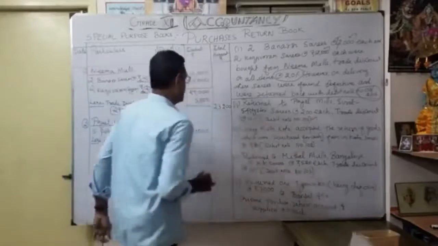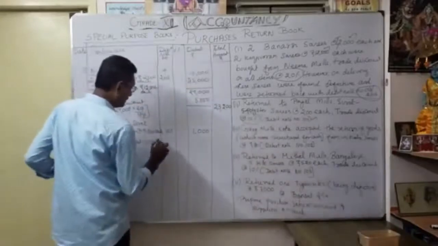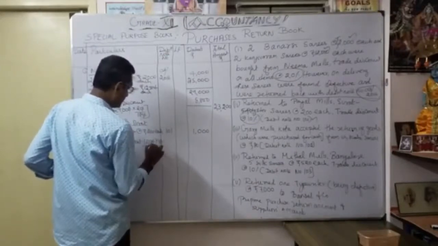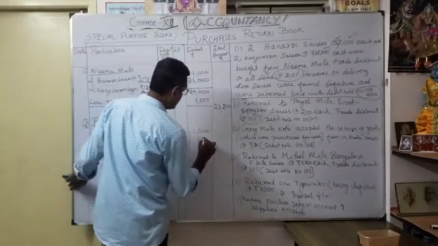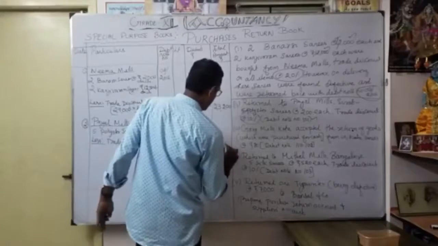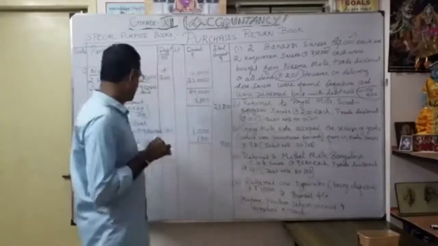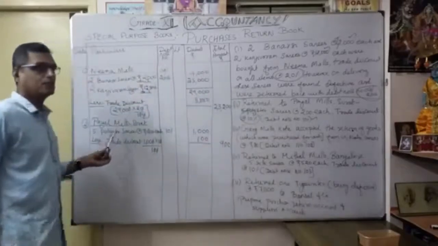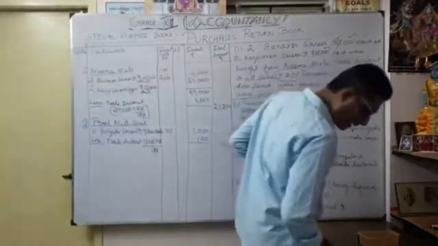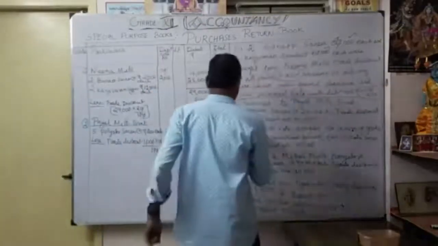10%. Okay, so the 10% earlier we enjoyed, now in the same manner we want to work out. So 100 rupees are going to be deducted as a trade discount. So outer column how much? Only 900 worth of polyester sarees returned back to Payal Mills, Surat. Okay, that's our second transaction. Okay, so this is over.